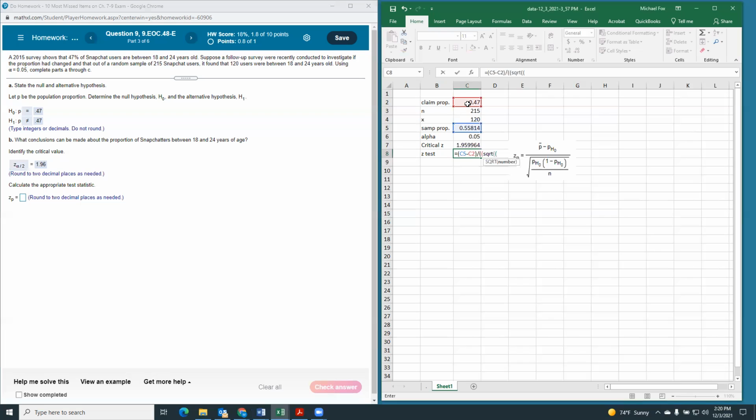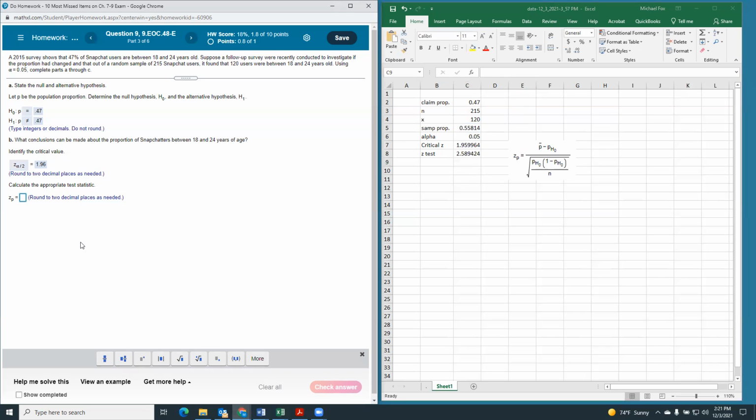Actually, I'm not sure I needed 2 in front of that, but it's going to be the square root of the claim proportion times 1 minus that claim proportion divided by N. Yeah, I think I had one more parenthesis than I needed, but it shouldn't hurt anything. There's our test statistic, 2.59.